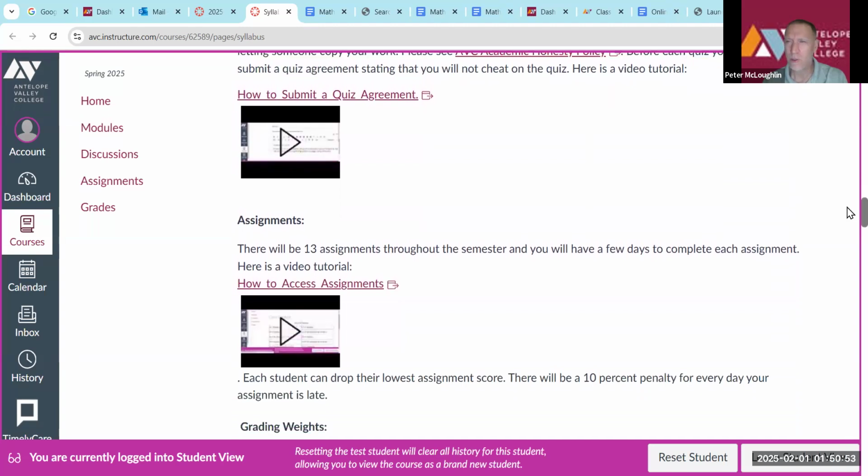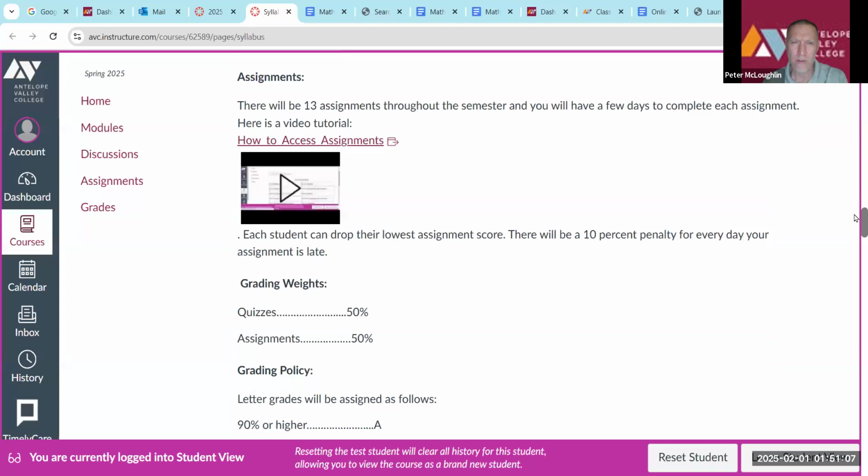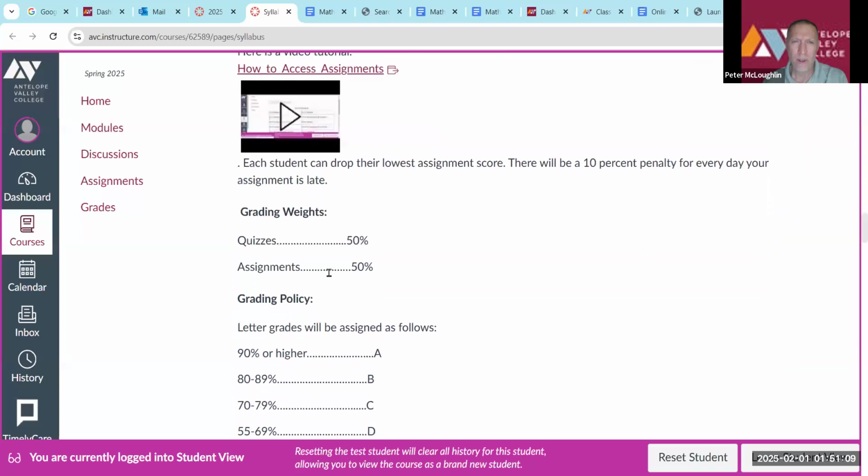In addition to quizzes, there will also be assignments every week, pretty much 13 assignments, which are like little mini projects. You'll have about a week to complete each assignment. As for the weights of quizzes and assignments, 50% of your grade will come from the quizzes and 50% will come from the assignments. And the letter grades are just standard here.